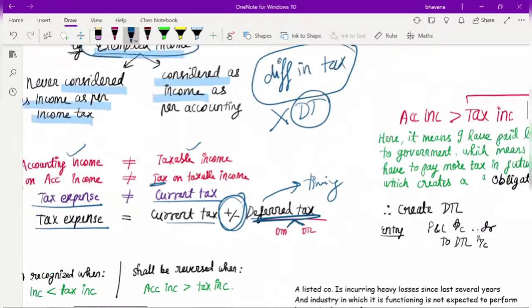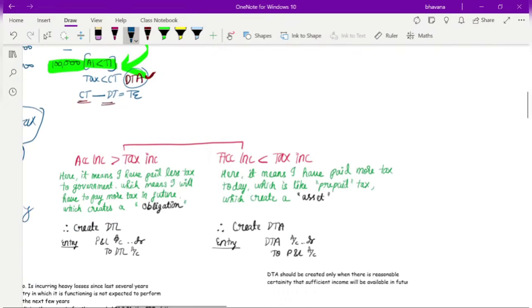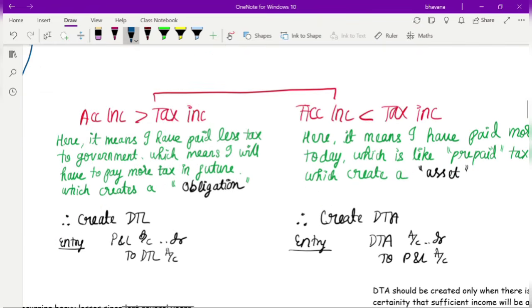Now, what I am going to explain is why we name it a deferred tax asset when we subtract, and why we name it a deferred tax liability when we add. That concept or logic is what I am going to explain now. So there may be two cases: one is where you create a DTL, and the second is where you create a DTA.